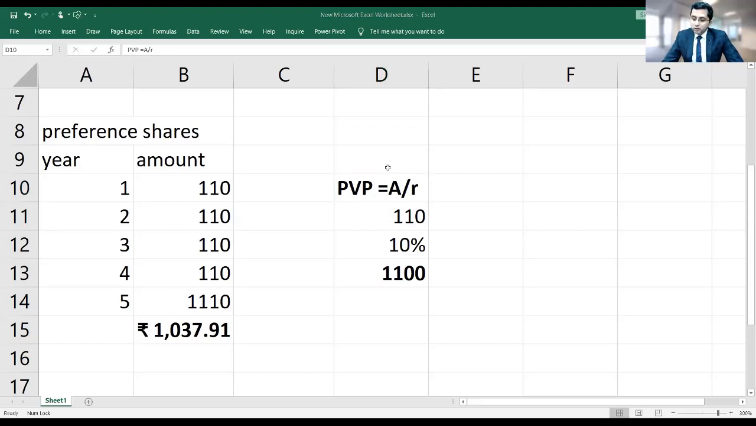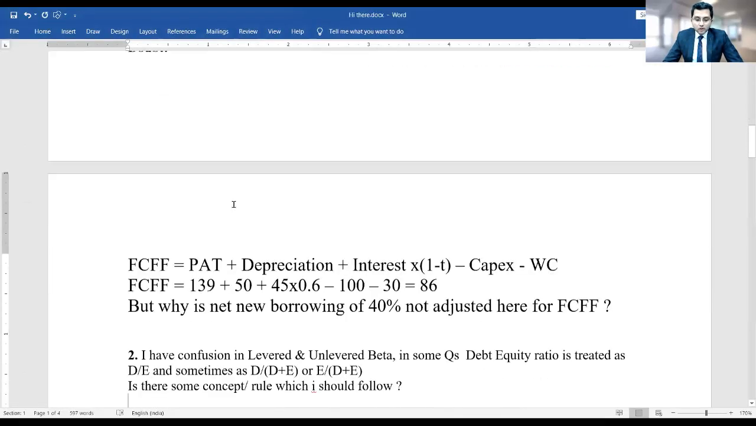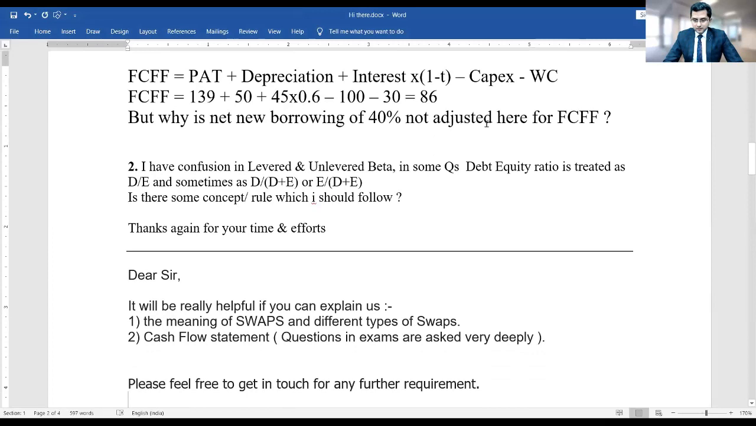Himanshu ji is saying I had emailed yesterday evening. Yes, so I'll take up the email once again. One more doubt in the email was like this: I have confusion in levered and unlevered beta. In some questions, debt equity ratio is treated as debt upon equity, and in some questions they treat it as debt upon debt plus equity. Yes, sir, that's the problem. You know, ratio analysis is more an art and lesser science.